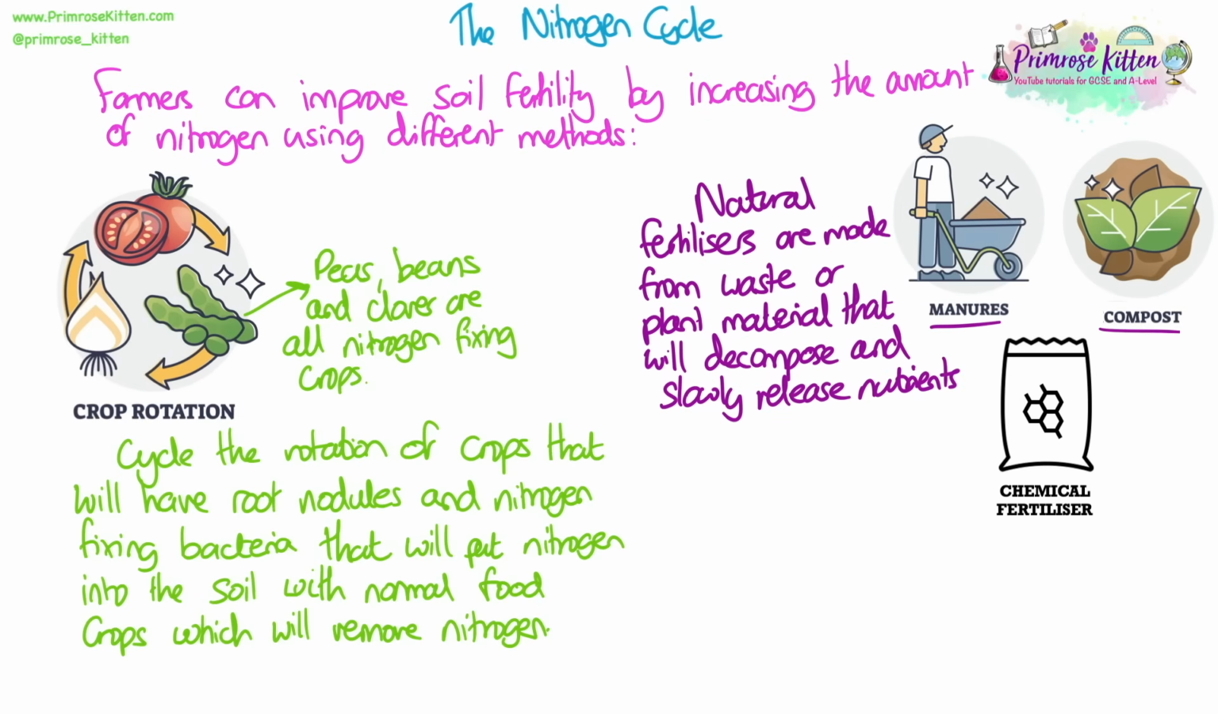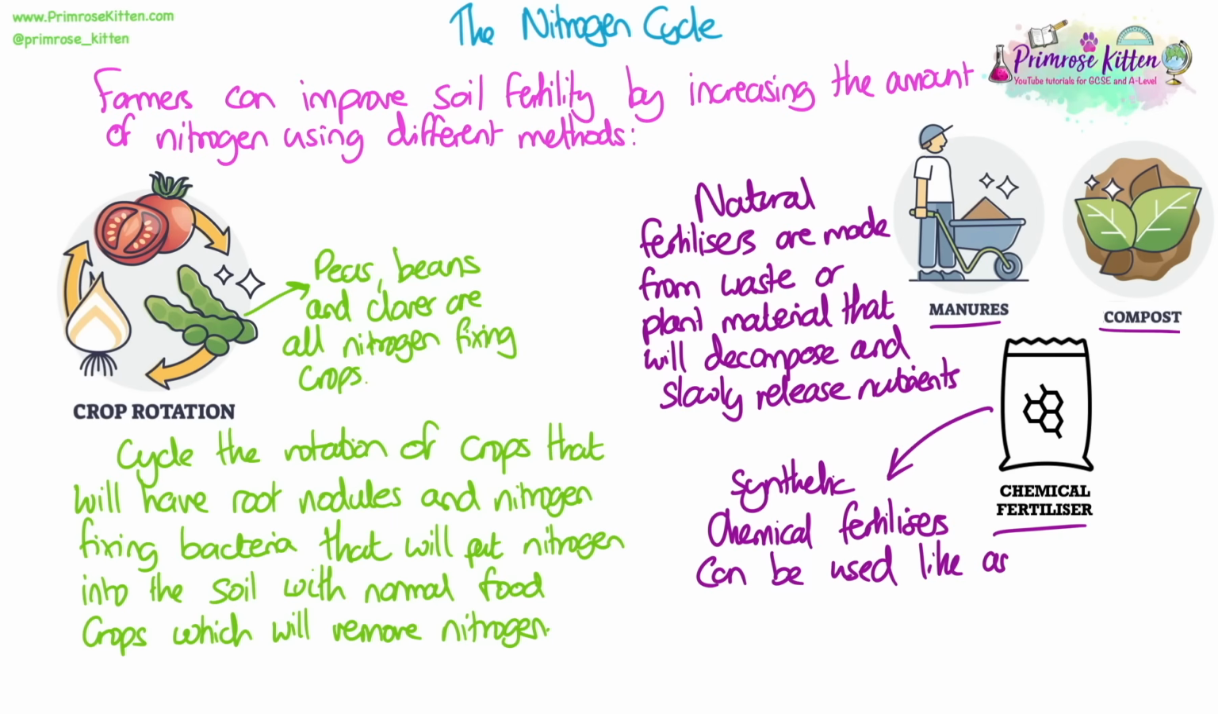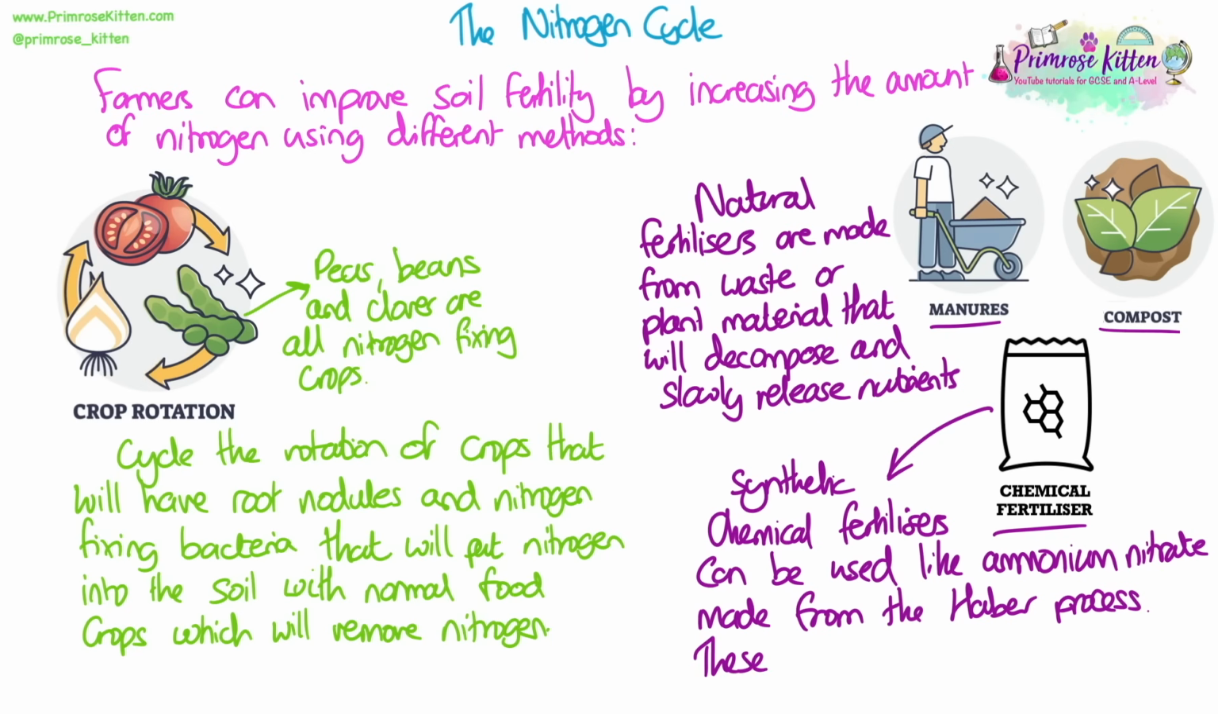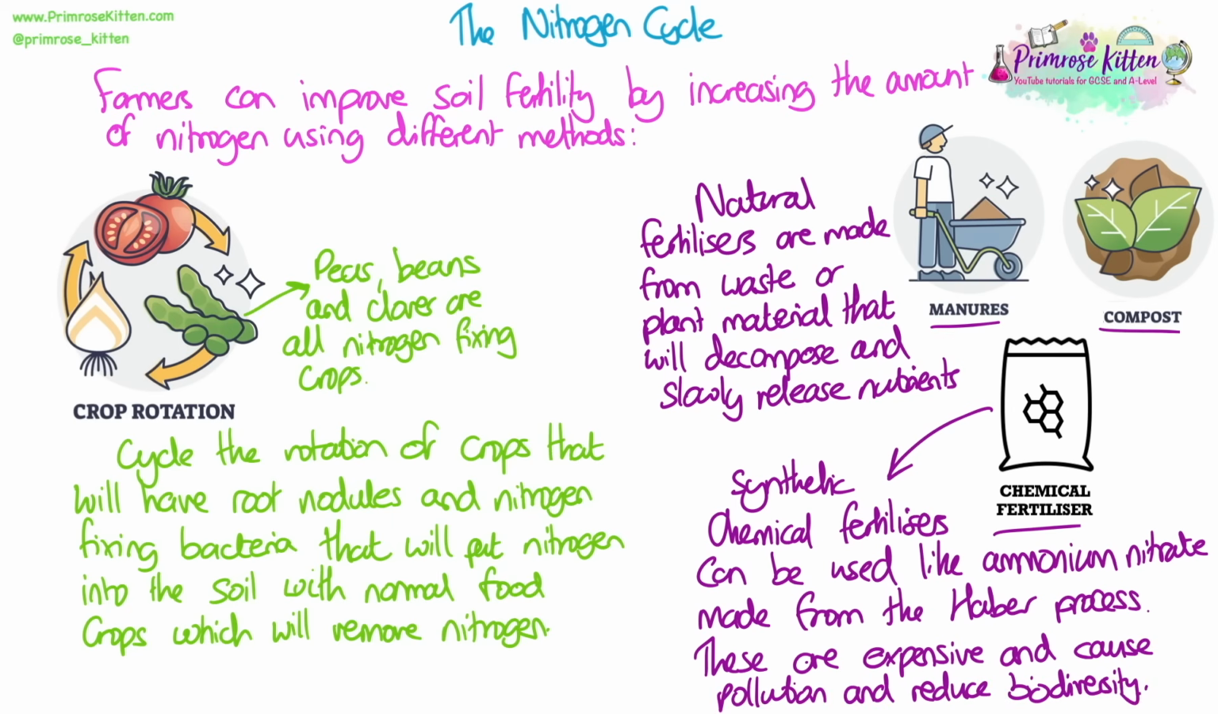Natural fertilisers can also be used. They're often made from waste or plant material that will decompose and slowly release nutrients into the soil. Synthetic chemical fertilisers can be used, like ammonium nitrate, which is made from the Haber process. These are expensive and cause pollution and can reduce biodiversity.